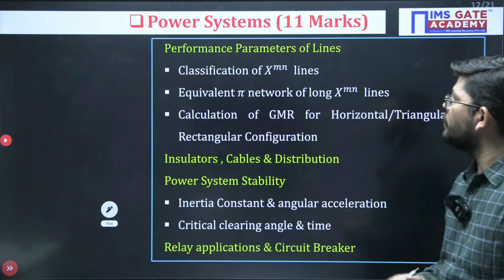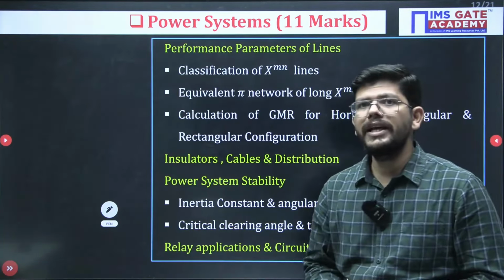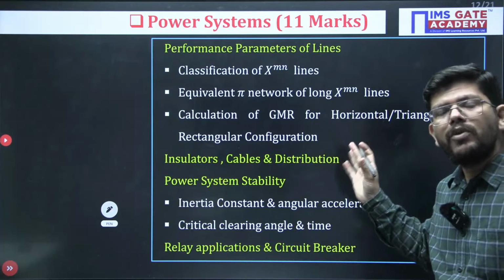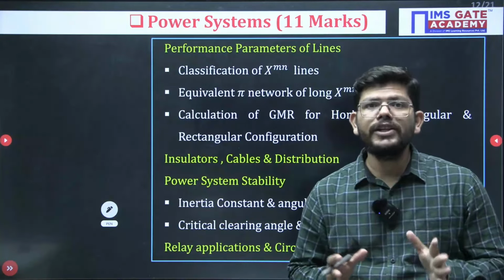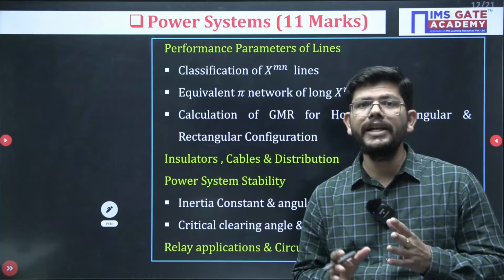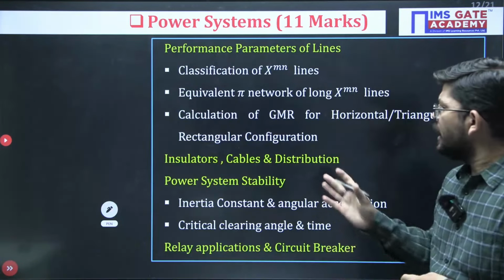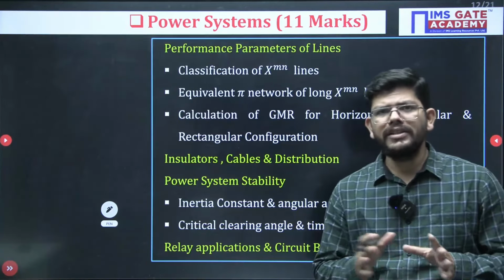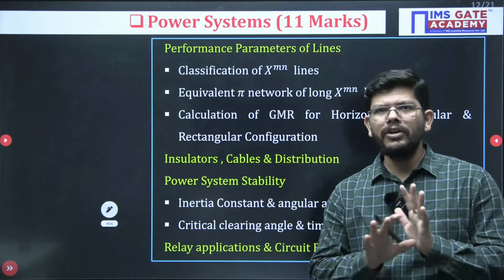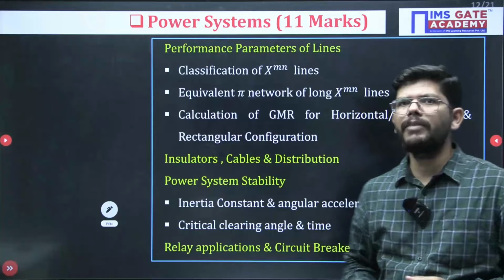Performance parameters of line, so classification of transmission line, equivalent pi network of long transmission line, calculation of GMR or self GMD in case of horizontal, triangular or rectangular configuration, insulator cable and distribution. You can see the PYQs related to them only, don't need to just rush into that particular chapter.